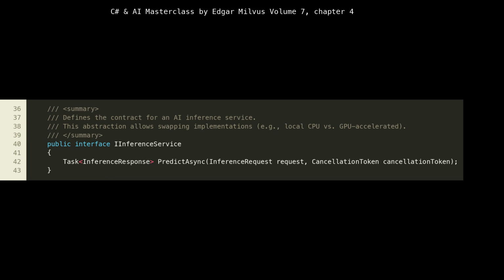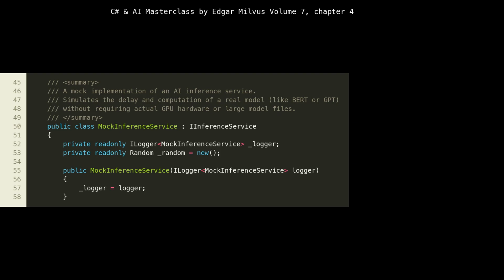This means we can easily swap out different implementations, for example, a mock inference service for testing, a CPU inference service running on local hardware, or a GPU inference service leveraging specialized accelerators. This flexibility is paramount in cloud-native development, allowing us to adapt to different deployment targets, optimize for cost or performance, and facilitate independent development and deployment of components.